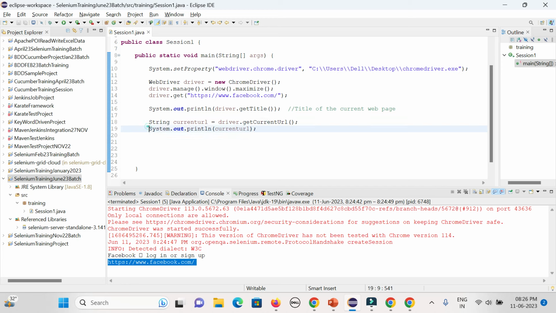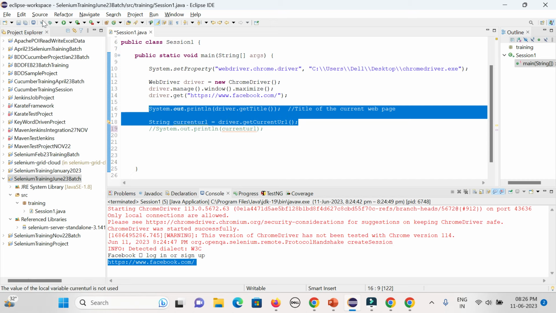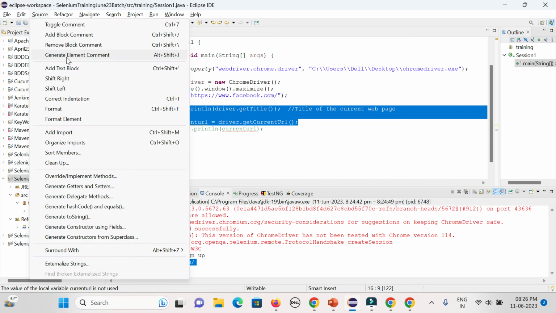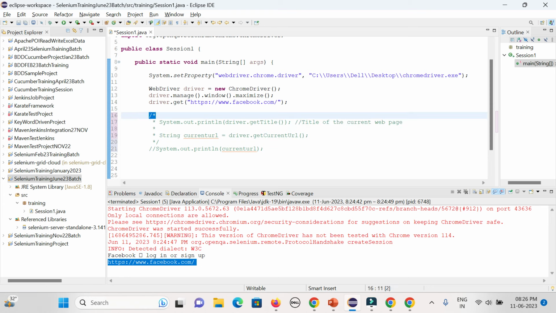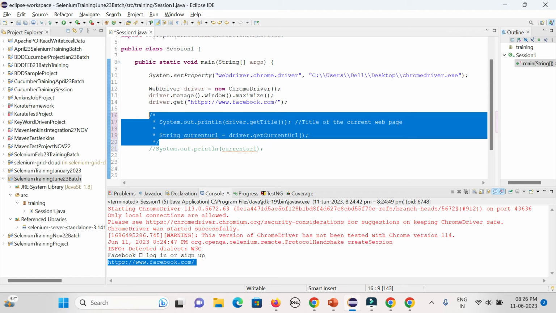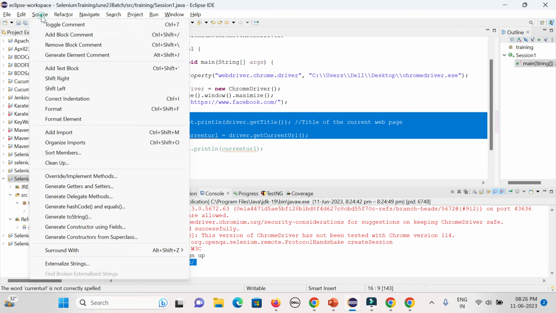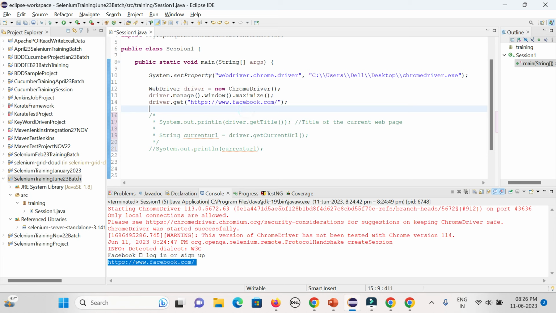In case of a single line you want to comment out, give double slash. In case you want to comment out multiple lines, select those lines, click here and click add block comment. That is another way. Or you can start with slash star and end with star slash. Or you can just simply wait, I already showed you, select the lines and add block comment. Or single line double slash.